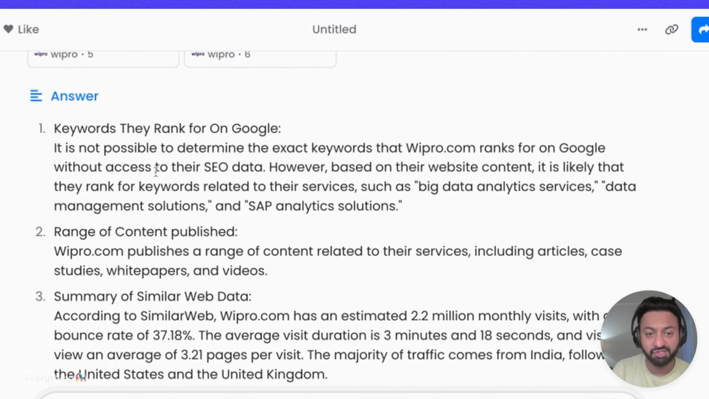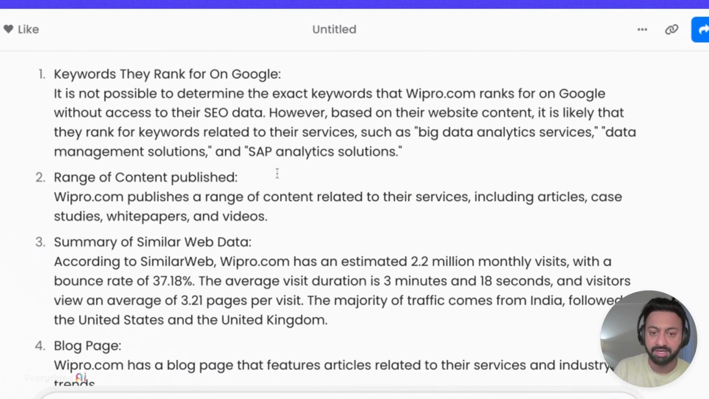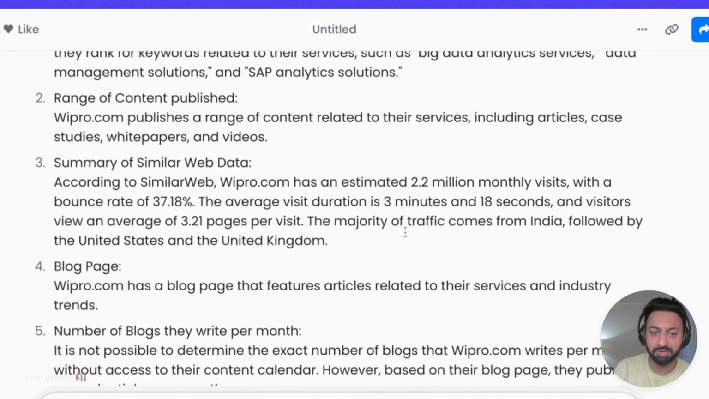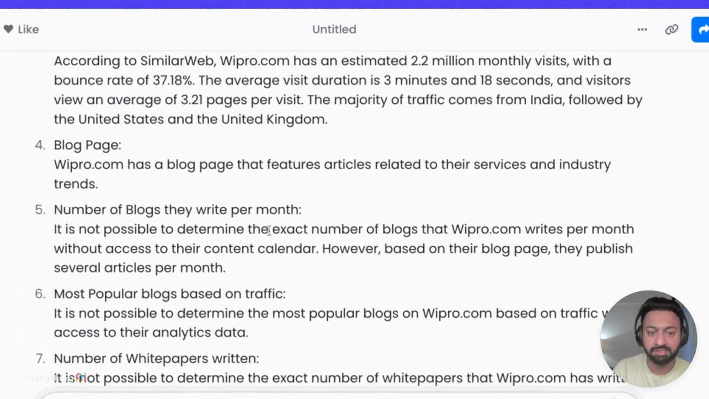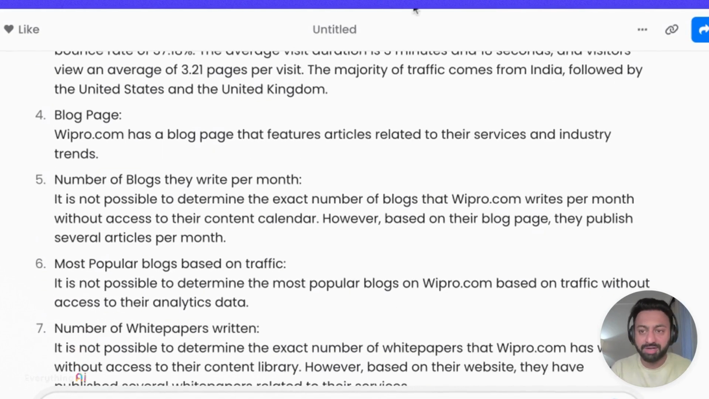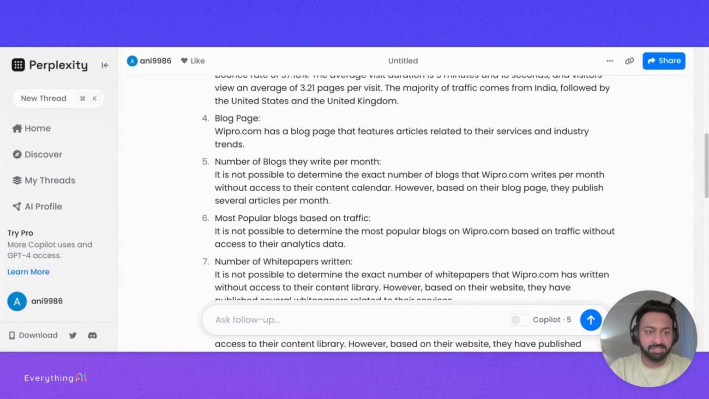ChatGPT doesn't give you this answer, but Bard, obviously, the really cool thing is it's able to give you Google-based data. Range of content published, pretty similar. According to SimilarWeb, Wipro has an estimated 2.2 million monthly visits. Wipro does these articles. Okay, now what we're going to do next is, so you saw the three results, right?